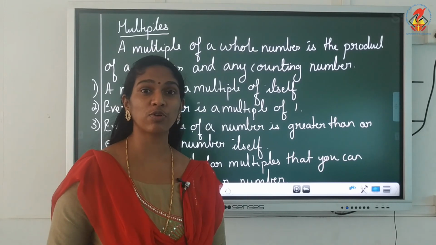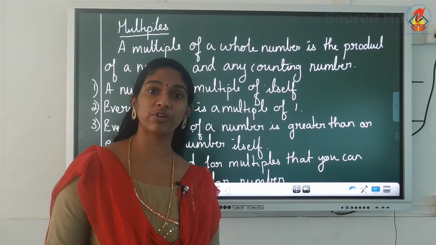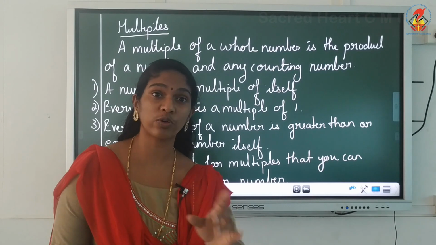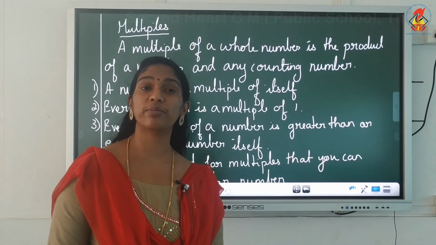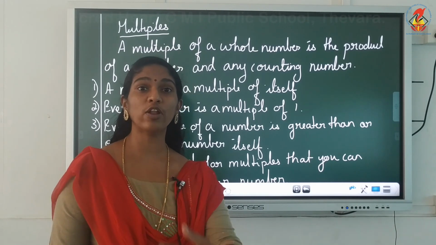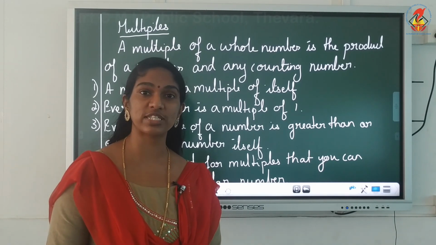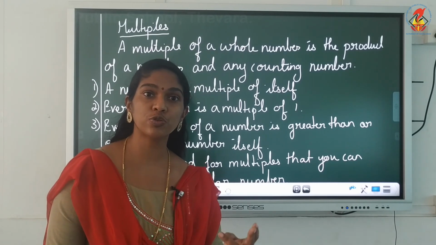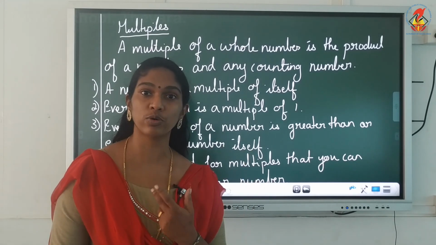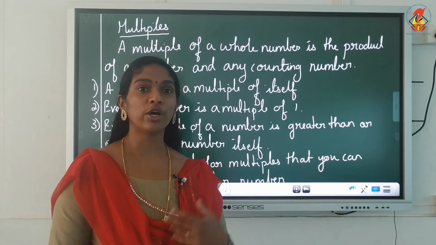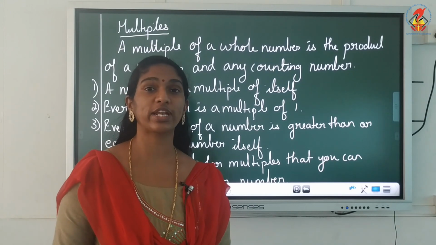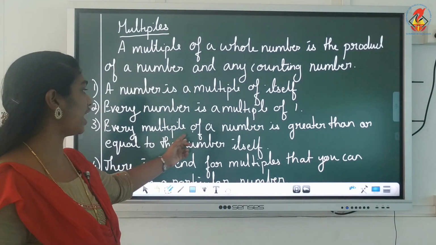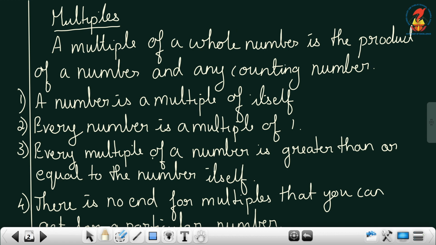In the case of factors, what did we say? All the factors of a number will be less than or equal to that number, right? But when it comes to multiples, all the multiples of a number will be more than or equal to the number. Now take the case of 2 itself. What were the multiples of 2? 2, 4, 6, 8, 10, 12, it goes on. All the multiples are greater than 2 or equal to 2, right? That is what they are telling here. Every multiple of a number is greater than or equal to the number itself.